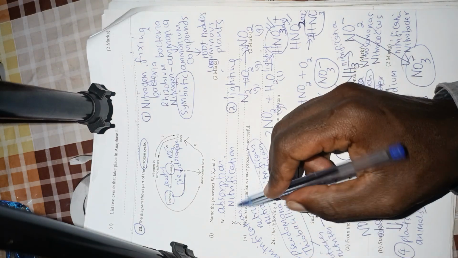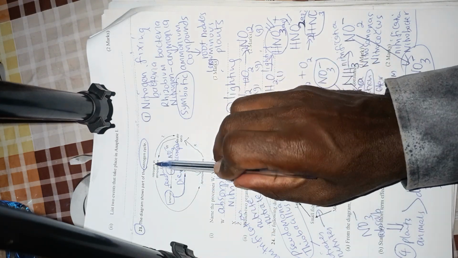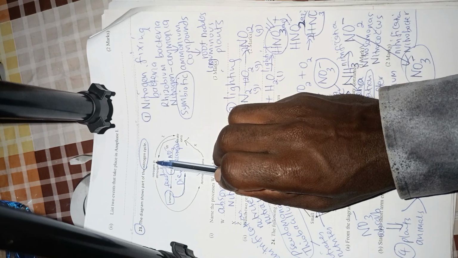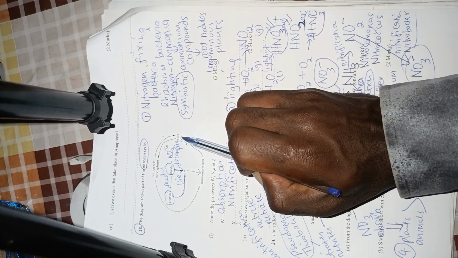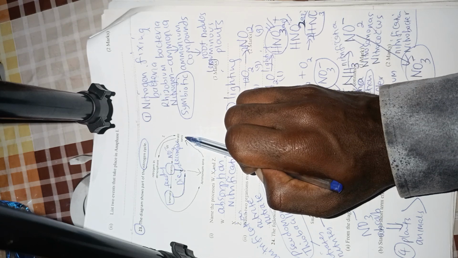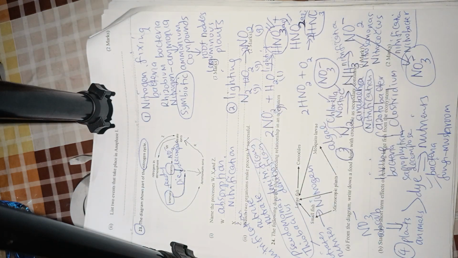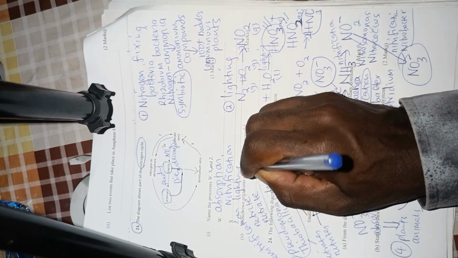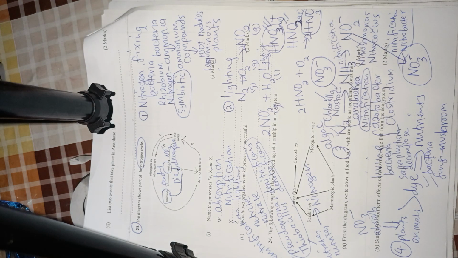Okay. Process Z, where the nitrogen in the atmosphere is getting converted into nitrate ions. That can be through the lightning process, for example, when there's lightning, the nitrogen first combines with oxygen to give us nitrogen oxide.